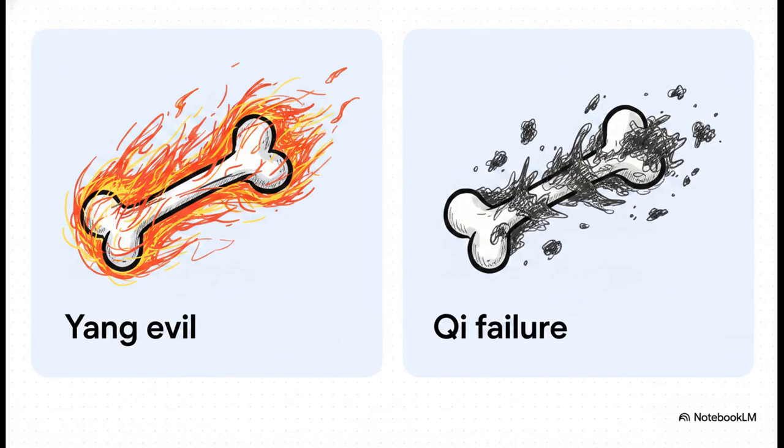To really grasp this, let's zoom in and look at the extremes. An acute bone infection, that's described as yang evil erupting. It's hot, it's fast, and it's intensely destructive to the bone tissue. But a malignant tumor, that represents the absolute limit of yin-yang imbalance. The local qi regulation has completely collapsed, allowing abnormal growth to just go unchecked. And metastatic tumors go even further. They're actually viewed as a reflection of a total systemic bodily collapse projecting right into the skeleton.